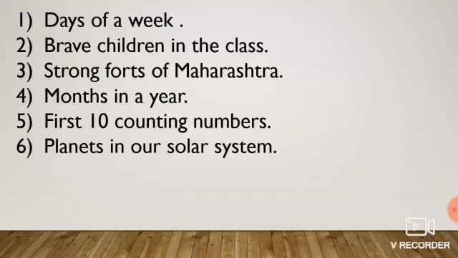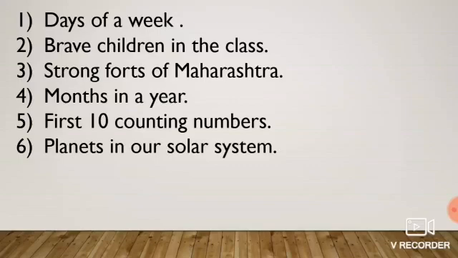4th, months in a year. There are 12 months in a year, which are January, February, March, April, May, June, July, August, September, October, November, December. We can clearly list the objects. So it is a set. 5. First 10 counting numbers. The first 10 counting numbers will be the same for everyone. The numbers are 1, 2, 3, 4, 5, 6, 7, 8, 9, 10. So it is a set.